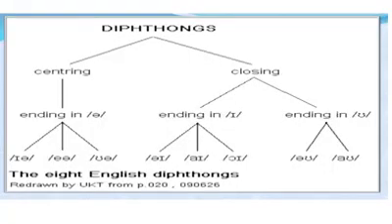Look at the diagram. Centering diphthongs end in schwa. The sounds are ɪə, eə, ʊə. Closing diphthongs ending in ɪ: the sounds are eɪ, aɪ, ɔɪ. And closing diphthongs ending in ʊ: the sounds are əʊ and aʊ.